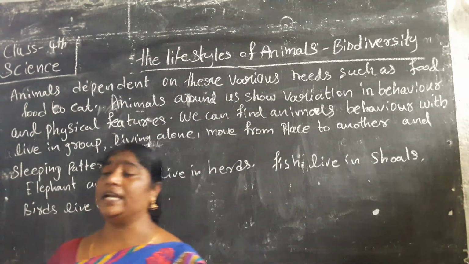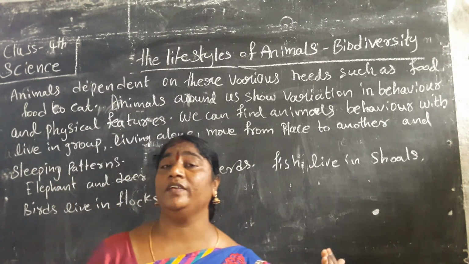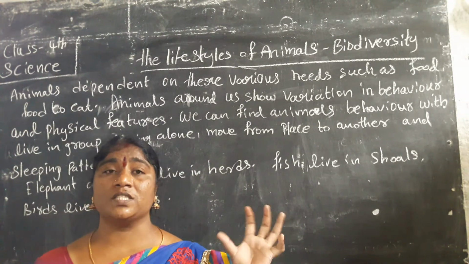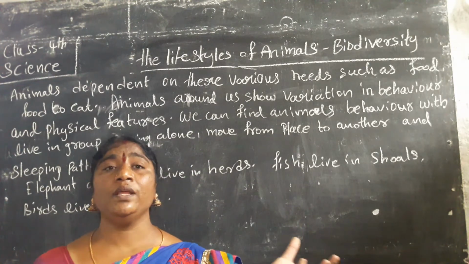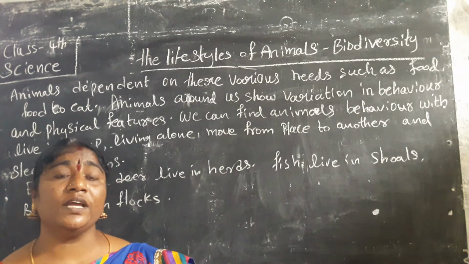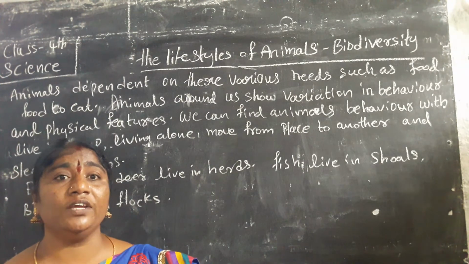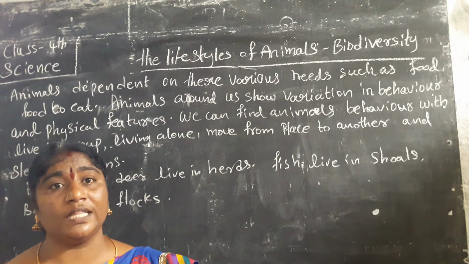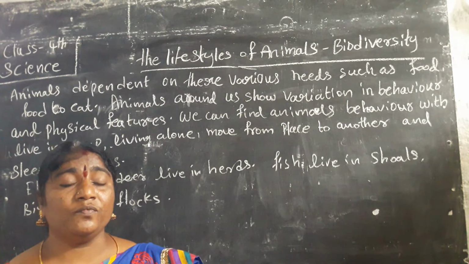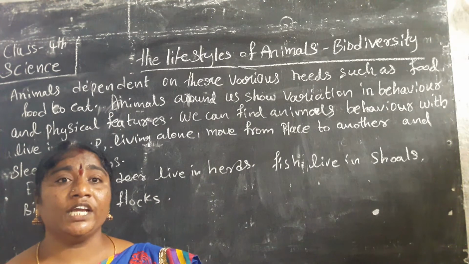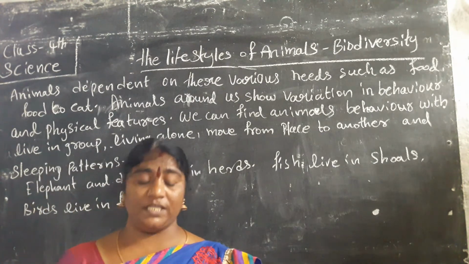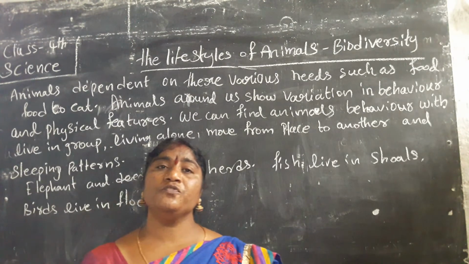Yes, in that herd, which animals are living? Elephants. Ten to 12 elephants live as a group with their young ones. The oldest female elephant leads, and the young ones can live with them up to the age of 15.